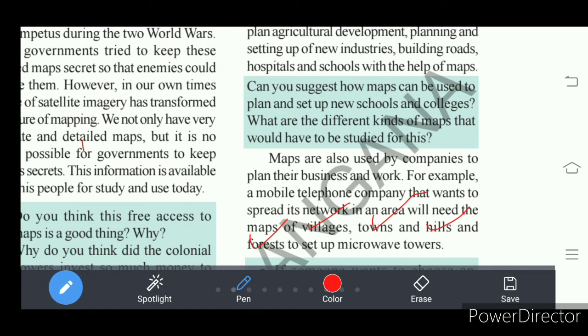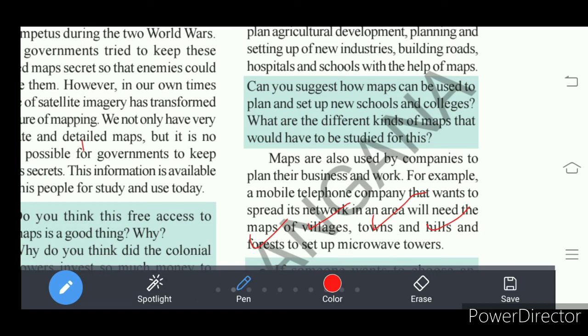Because there should not be disturbance to the signal. So where are people living? In towns and villages. So they should see that the tower is established at a place from where the maximum number of people get a better signal, right?